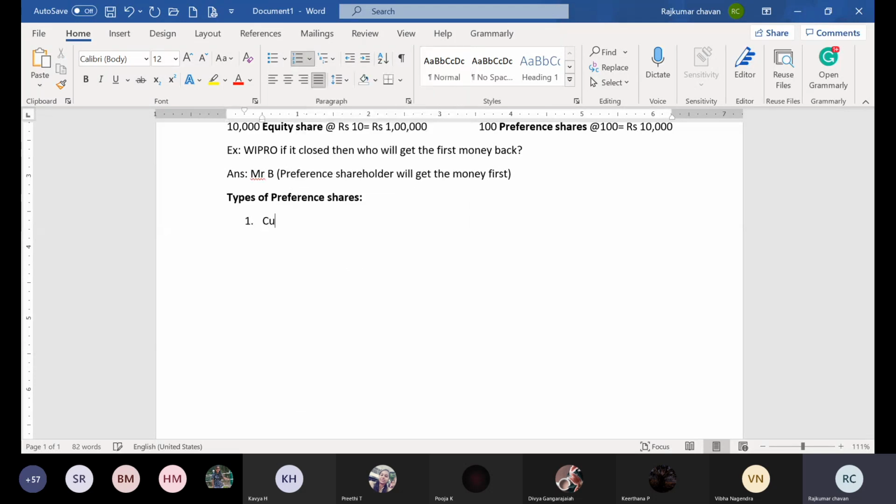First type is cumulative preference shares. Second type is non-cumulative preference shares. Next one is redeemable preference shares.